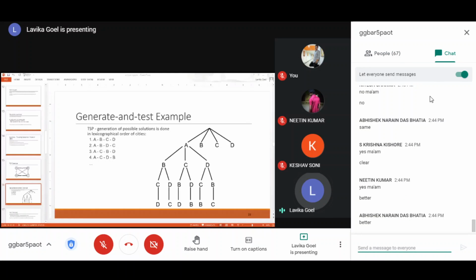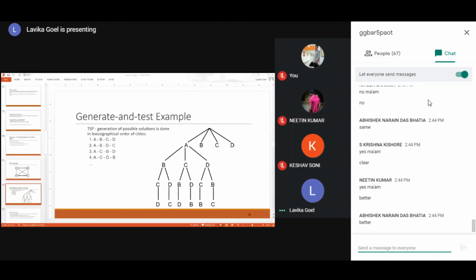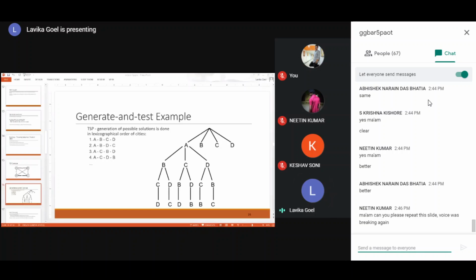So he has to check all these paths. Now, if n becomes 80, it is very difficult to test the 79 factorial paths, right? So that's why generate and test is not a very good option in that case.